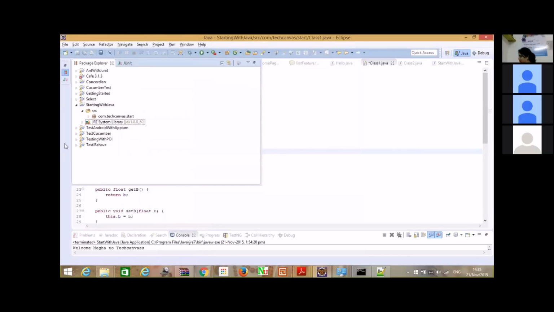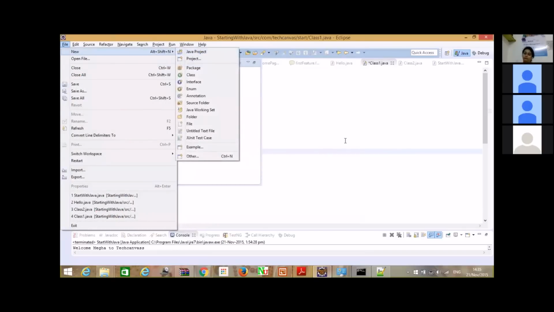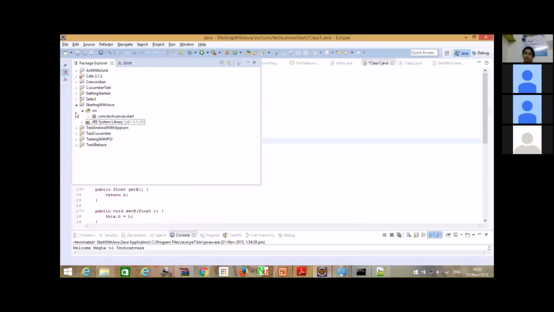So is this thing clear to you guys? Creating a Java project, having a source folder in the Java project, and adding the Java standard library in your workspace. I hope these points are clear.